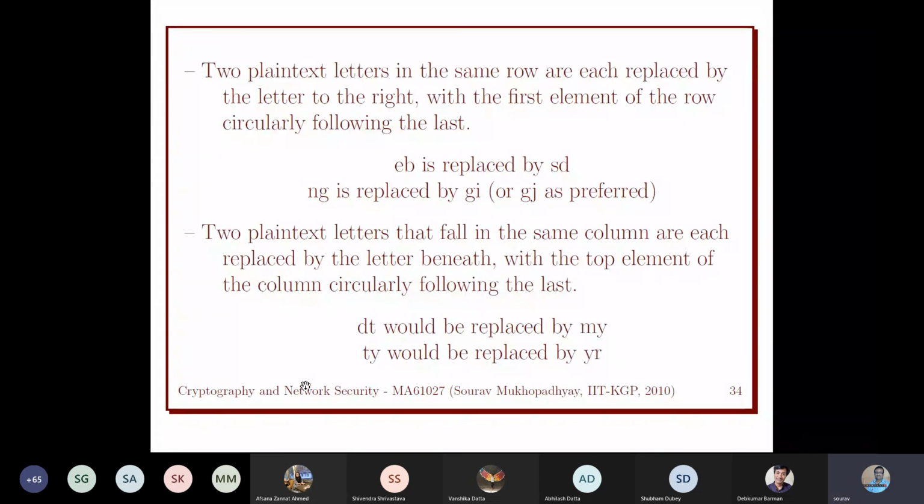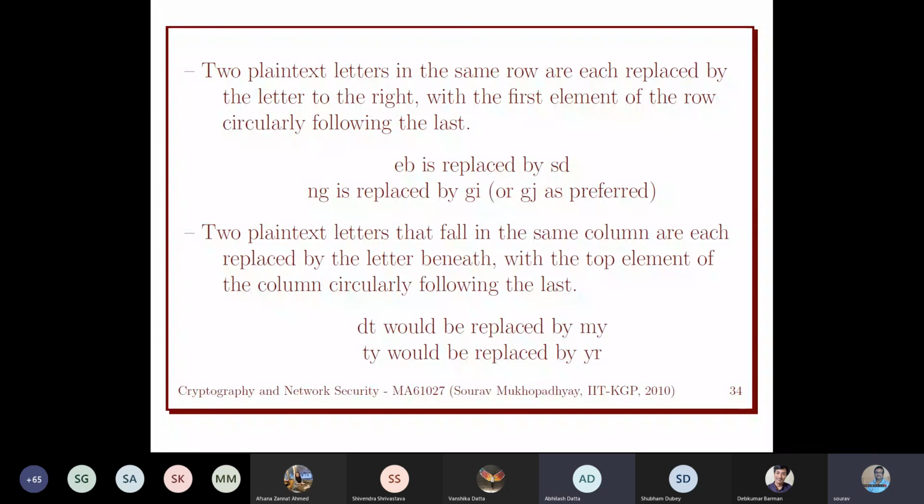NG will be replaced by GI or GJ. Anyway, you can verify this. We have to remember decryption also while we are encrypting, and decrypt in a similar way.